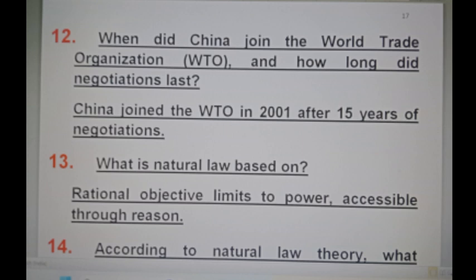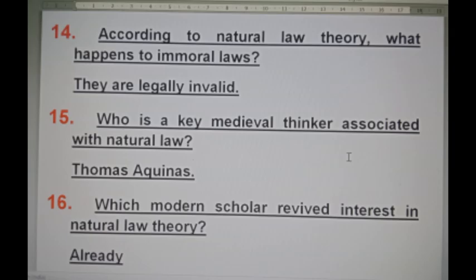What is natural law based on? Rational objectives, limits to power, accessible through reason. According to natural law theory, what happens to immoral laws? They are legally invalid.